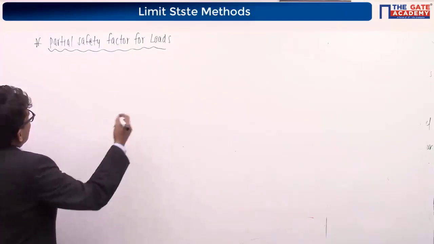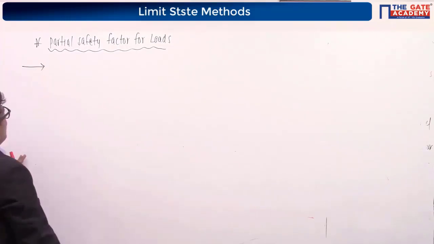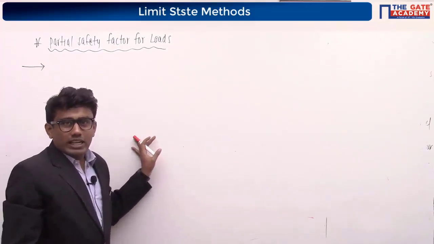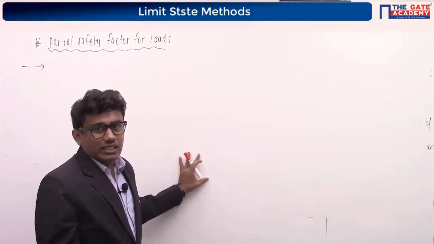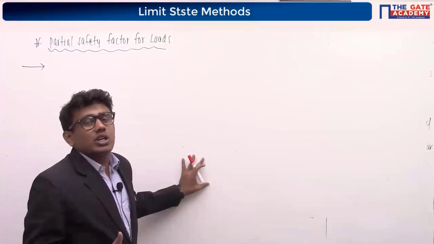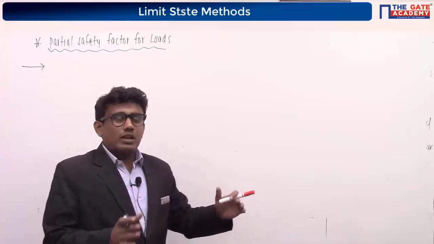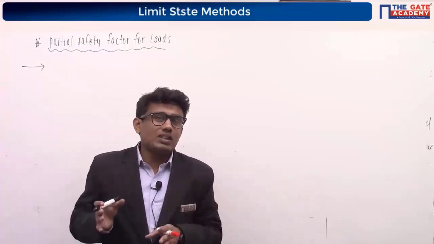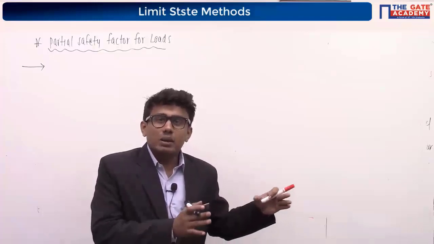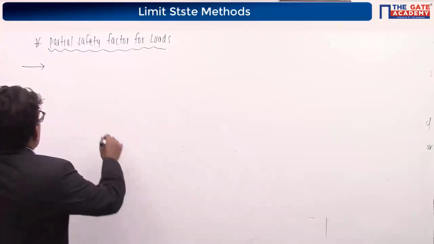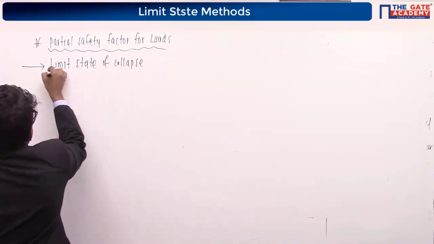While discussing the partial safety factor for loads, as I told you, the limit state method is discussed under two headings. First one is limit state of collapse and second one is limit state of serviceability. So we have to consider the partial safety factor for these two. I first consider the limit state of collapse, and after that the limit state of serviceability, and the IS code gives us separate values for these two. What are the partial safety factors for loads as per limit state of collapse? What are they as per limit state of serviceability? So for limit state of collapse, what are the partial safety factors?